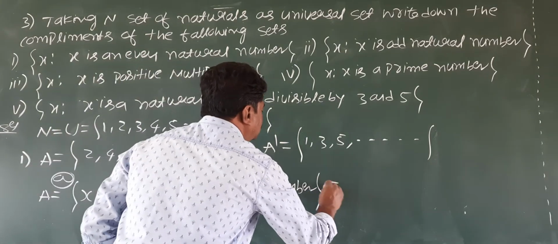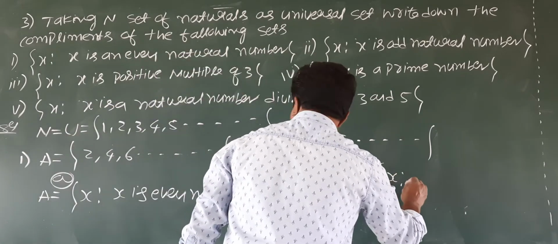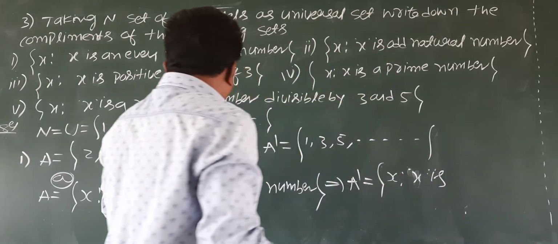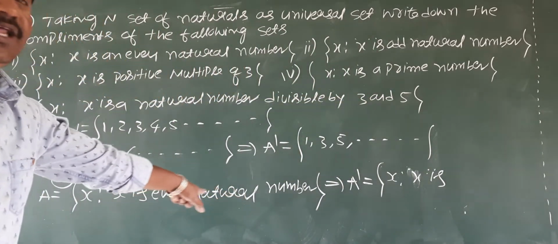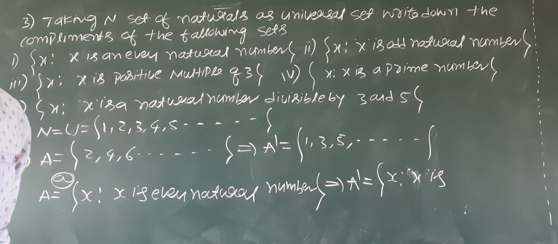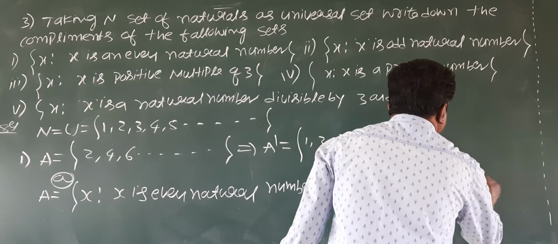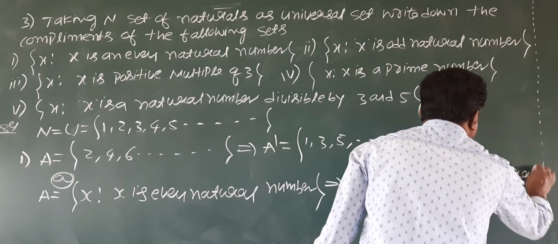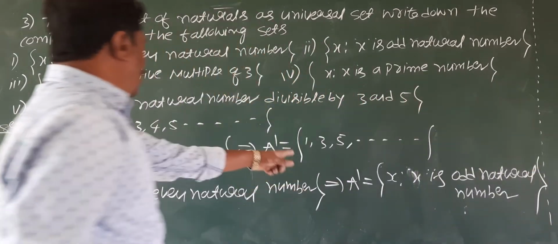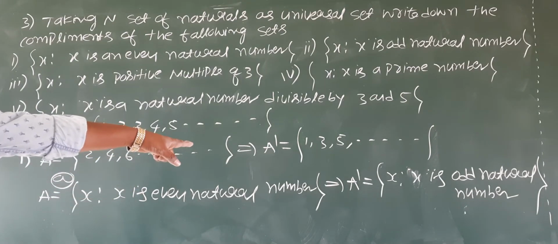The complement of this, A dash, is x such that x is not an even natural number. Not even natural number means it should be an odd natural number. So x is an odd natural number, or you could write x is not an even natural number.